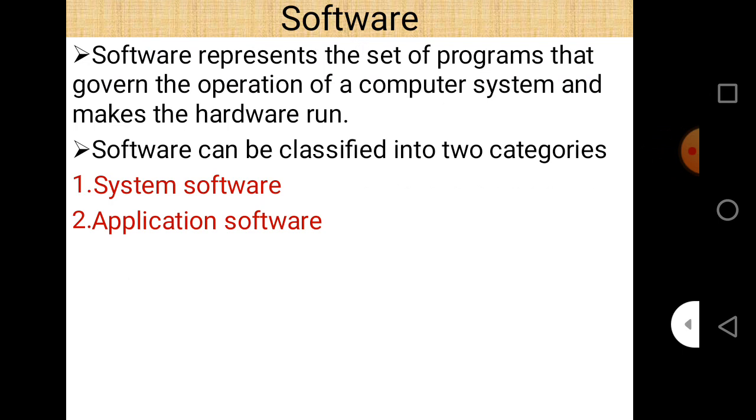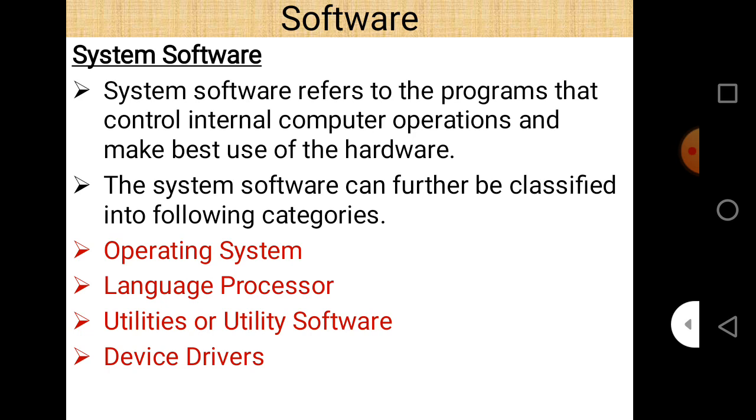In simple words, we can say that a system is a collection of different programs. And what is a program? A program is a collection of instructions, and the use of software is to run computer systems and make the hardware run. So that is the purpose of software.